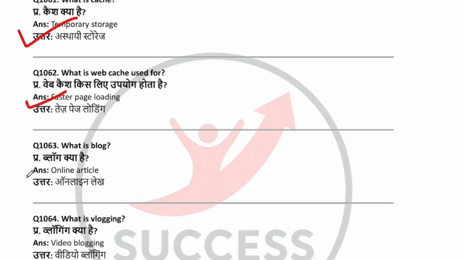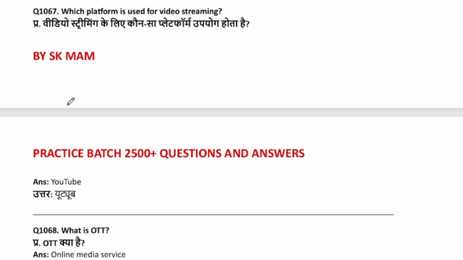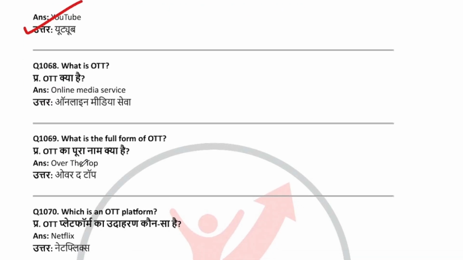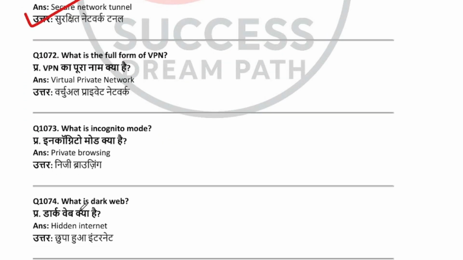What is blog? Online article. What is vlogging? Video blogging. What is podcast? Audio program. What is streaming? Live media delivery. Which platform is used for video streaming? YouTube. What is OTT? Online media service. What is the full form of OTT? Over the top. Which is an OTT platform? Netflix. What is VPN? Secure network tunnel.